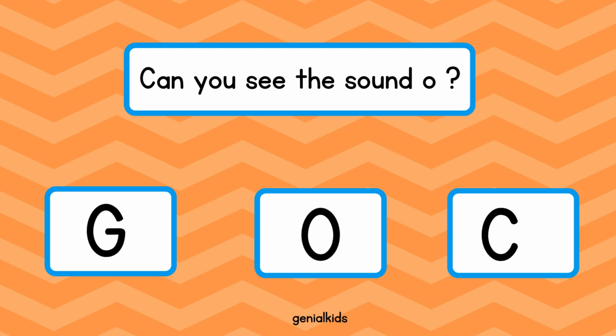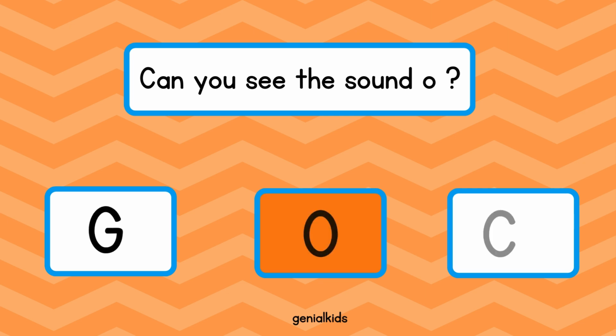Now let's go on to identify the sound O. Find it. The letter O makes the sound O. Is it the first one, the second one, or the third? Yay! It is the middle one. Oh, very good. You got that right.